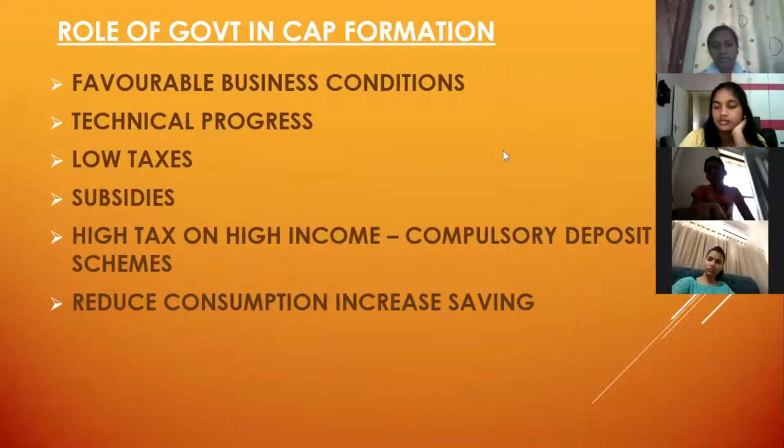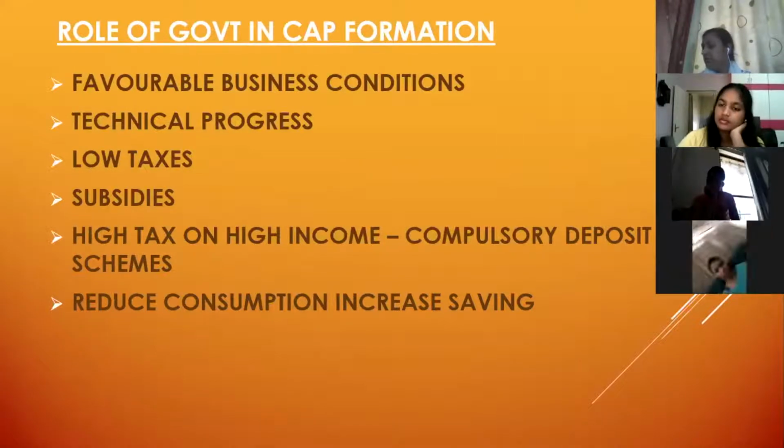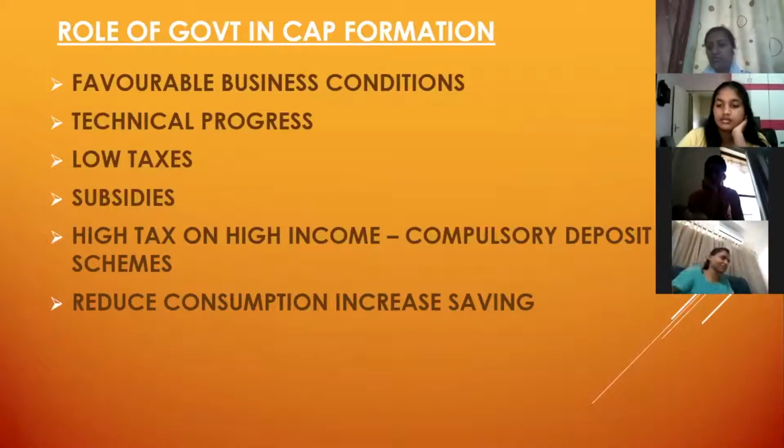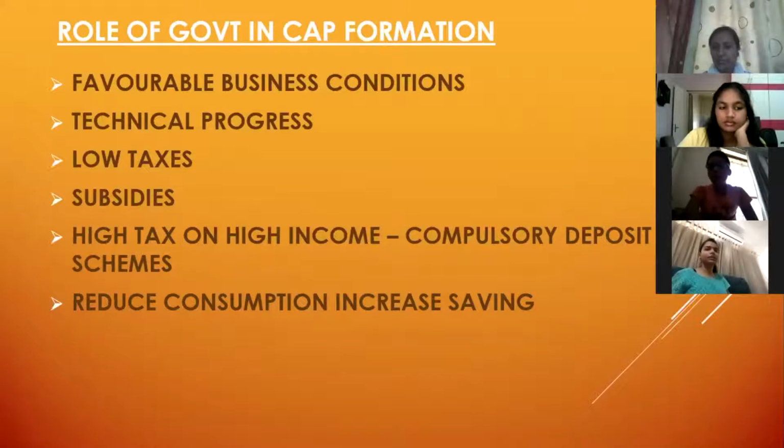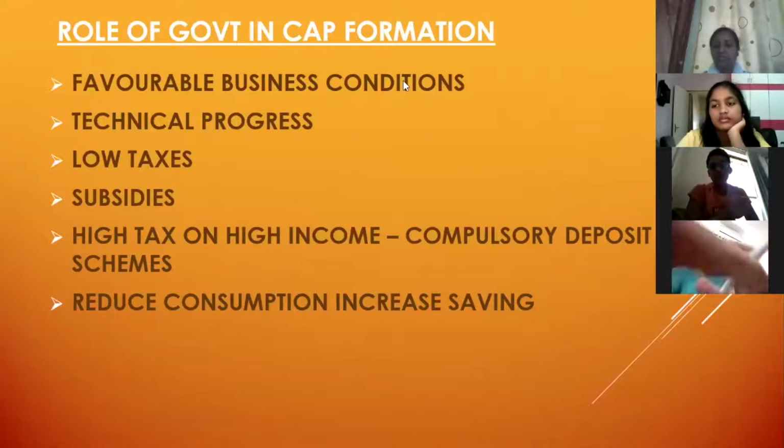Okay. Now, role of government in capital formation. First is it should give opportunities for favorable business conditions. Now, what are favorable business conditions? What will be favorable business conditions? A good infrastructure. And what else? Stability in the government. Peace. The last topic that we studied, peace and security, that also government only can provide you. Okay, so favorable business conditions will include proper infrastructure, even stability of the government, and peace and security in that region.